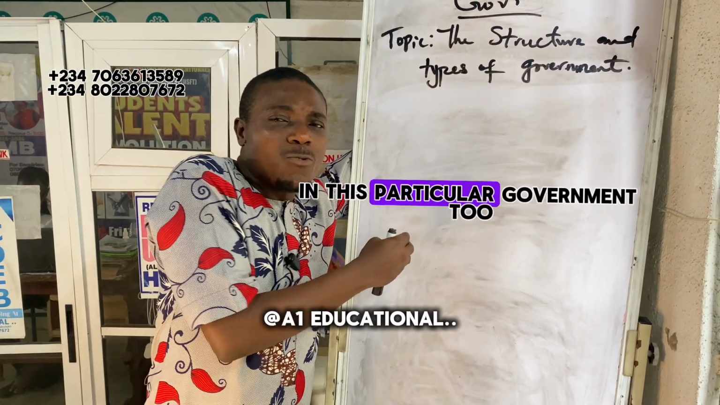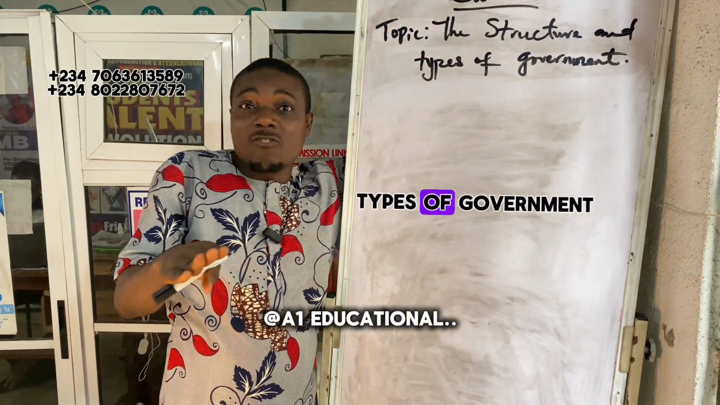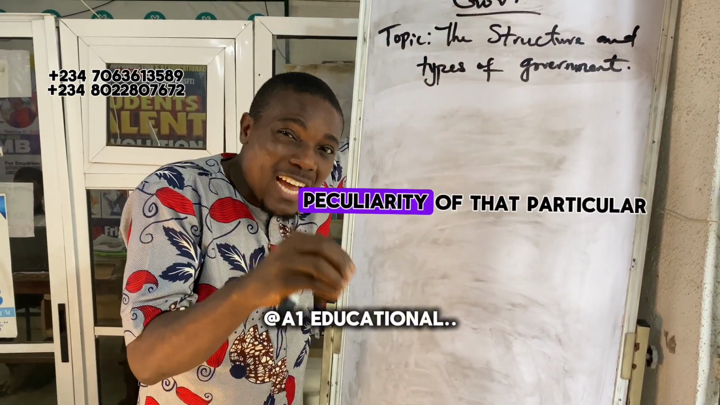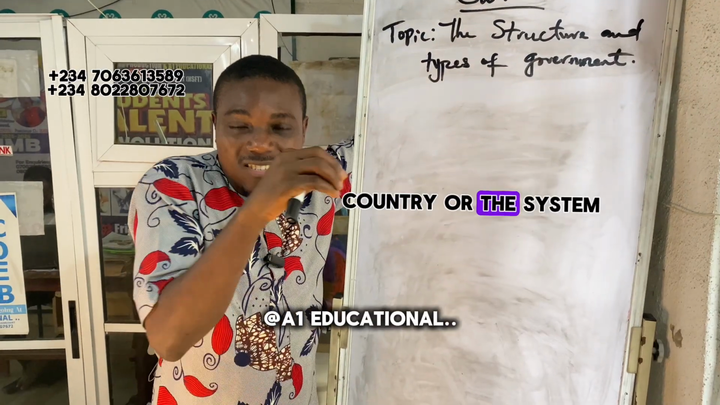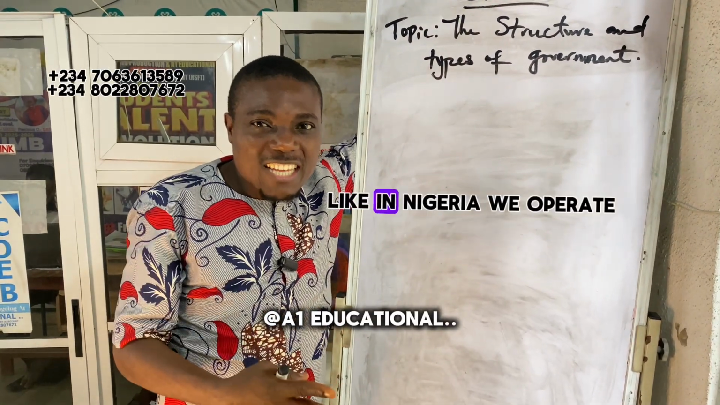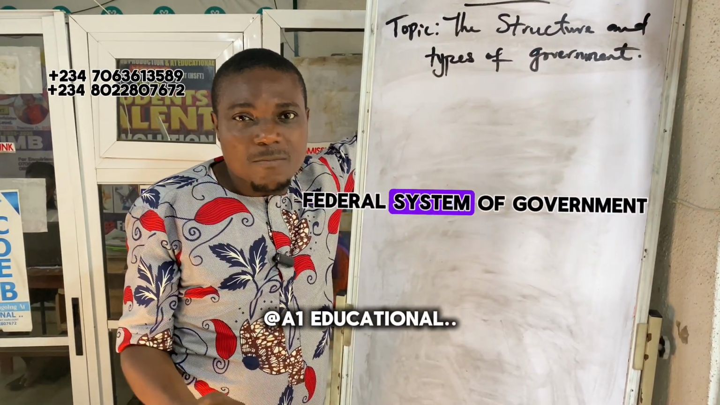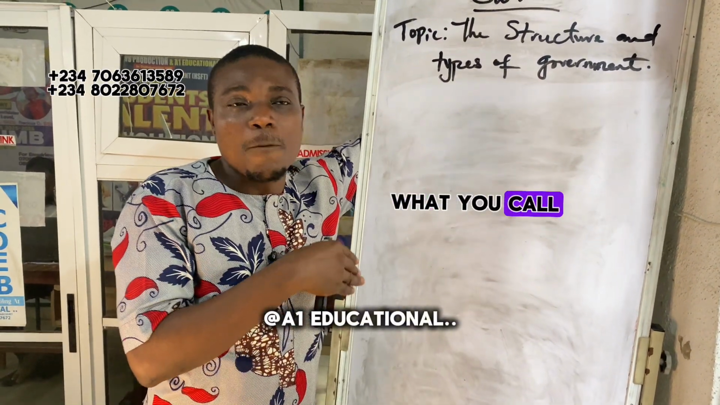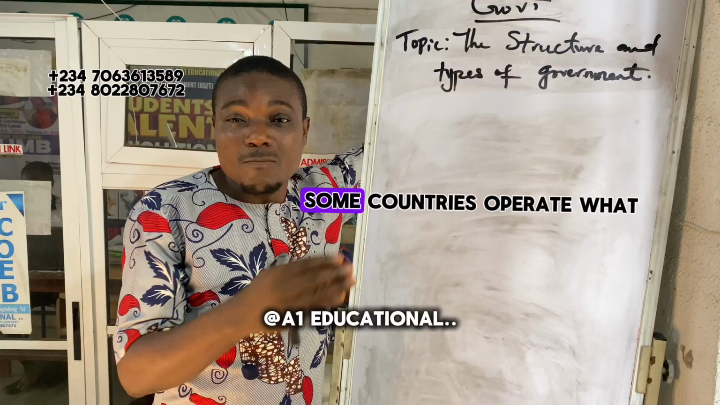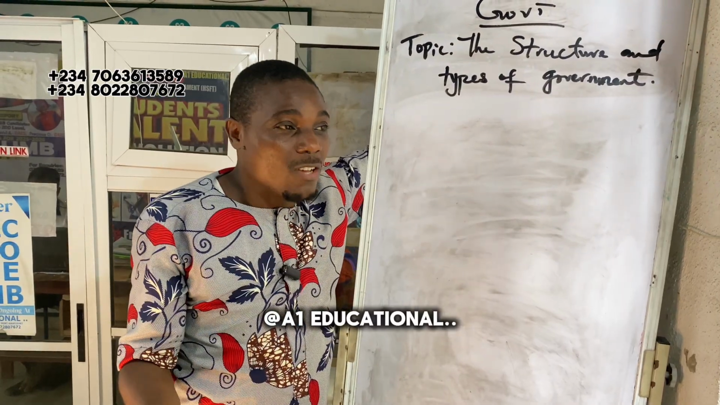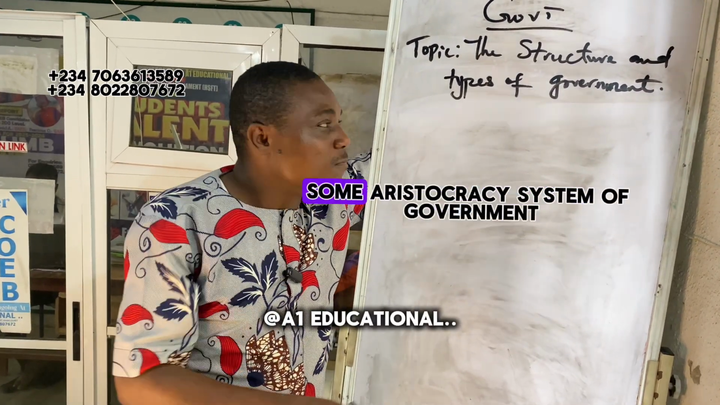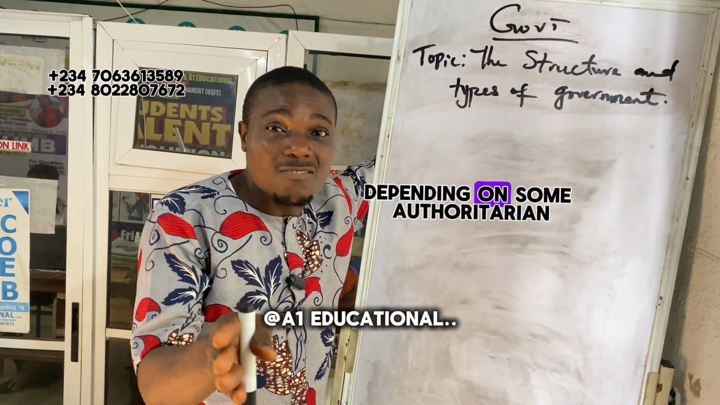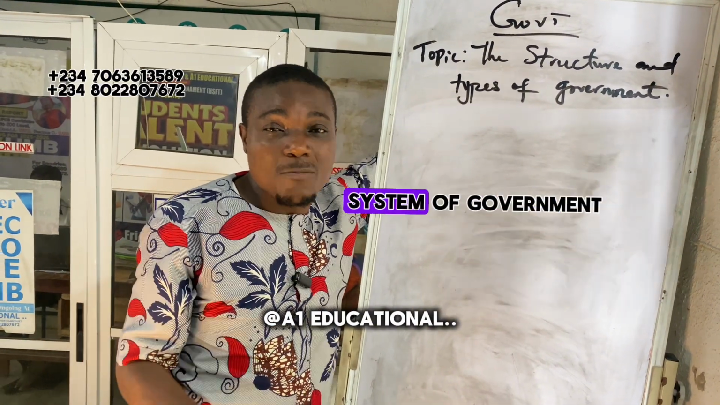Yes, in government too, we also have different types of government in the world, depending on the system they operate, or depending on the peculiarity of that particular country. Like in Nigeria, we operate what they call a federal system of government. Some countries operate a parliamentary system of government. Some countries operate what they call a monarchical system of government. Some countries operate an oligarchy system of government. Some, an aristocratic system, some fascism, some narcissism, depending on some totalitarian system of government.